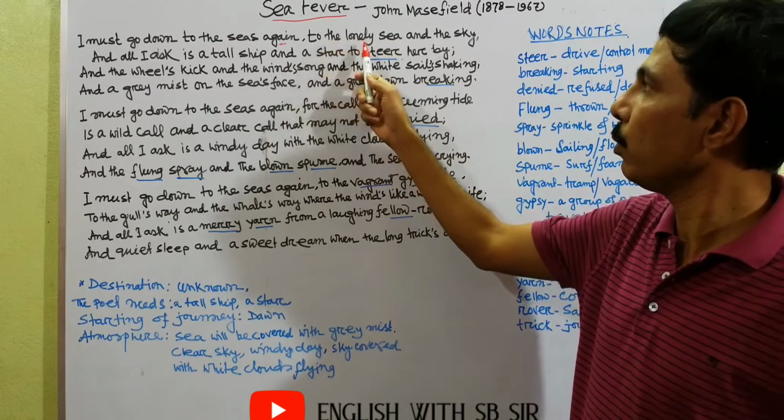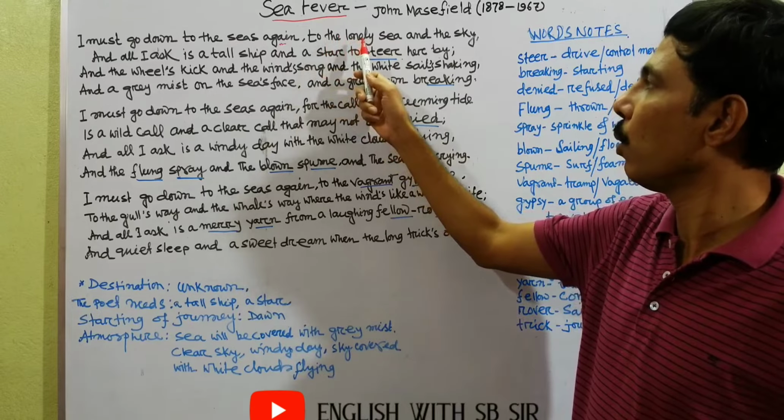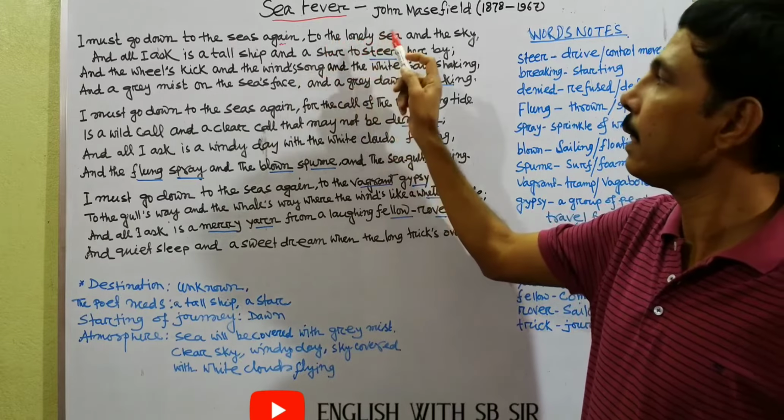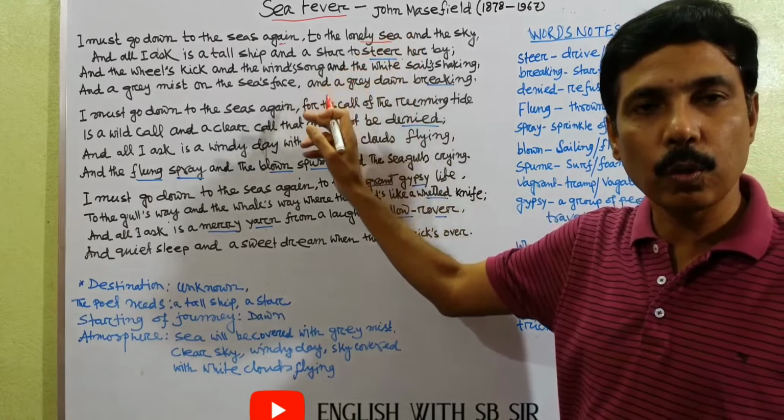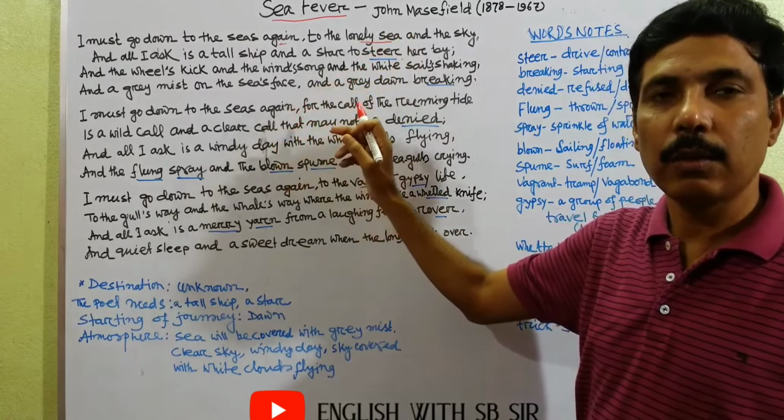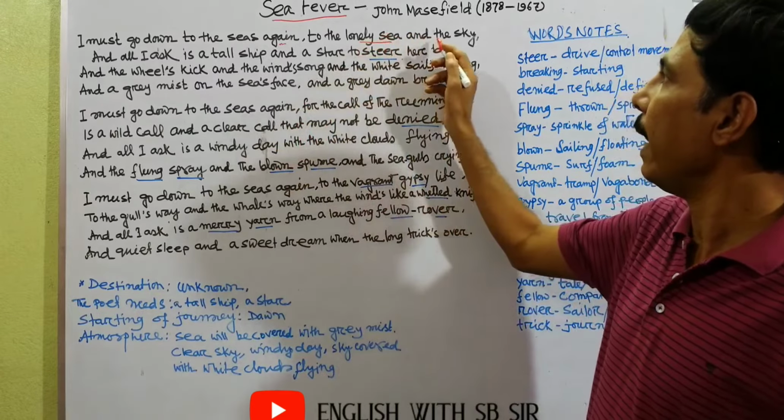Where does the poet want to go? The poet wants to go to the lonely sea. This phrase is very important. Lonely sea means he wants to go to new regions. He wants to explore new regions, and the sky.